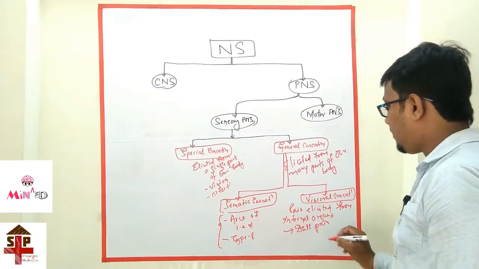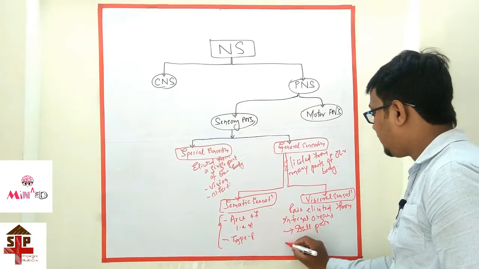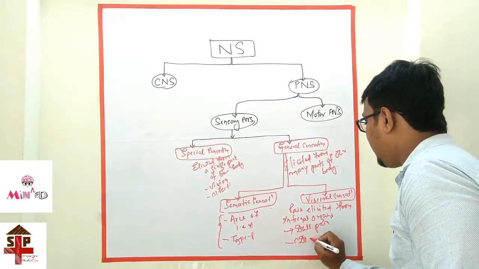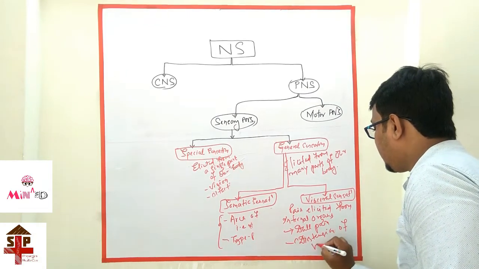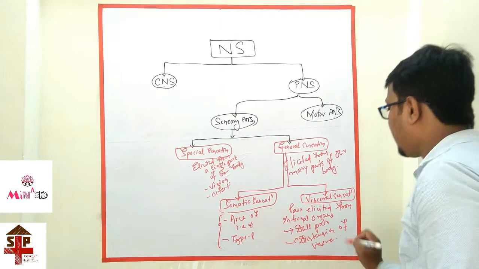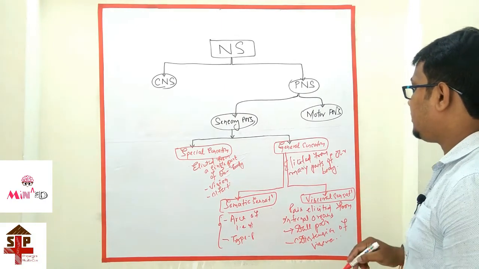It is from the internal organ. It can be dull pain, distension of viscera. Okay, these are the general sensation.